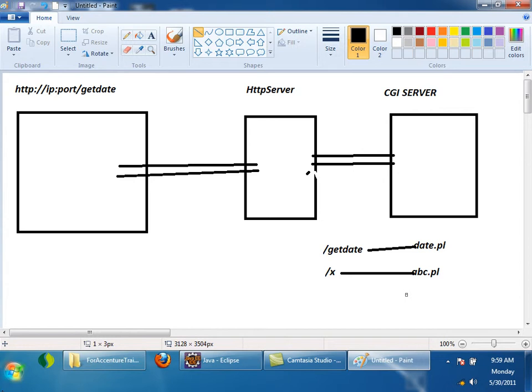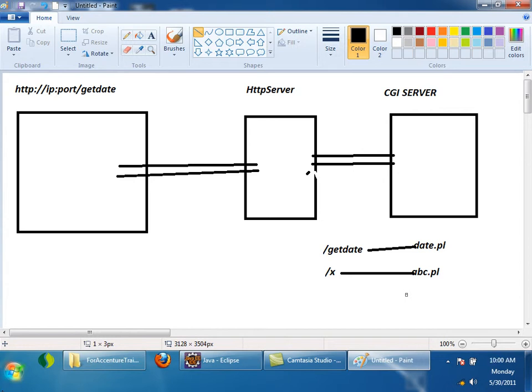Most of the time, the term you will see in the books is CGI container. CGI container and CGI server almost mean the same. Some books refer to it as CGI server or CGI container, both are the same. You will get more understanding of what I mean by container. Till now I didn't use the word container, I will use it later. CGI server is also called CGI container, right?